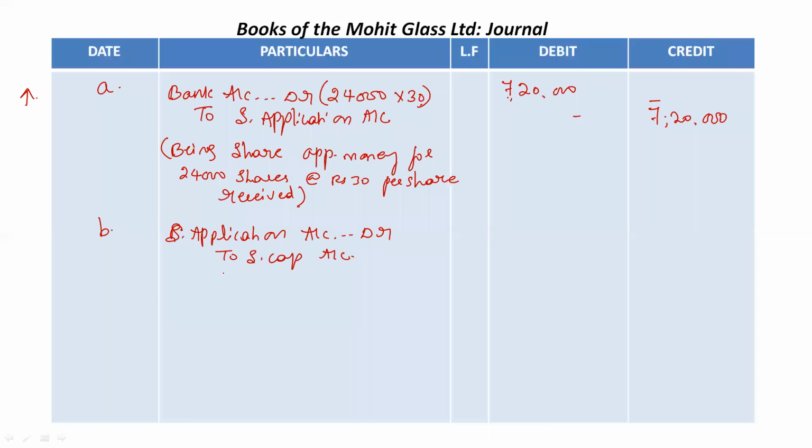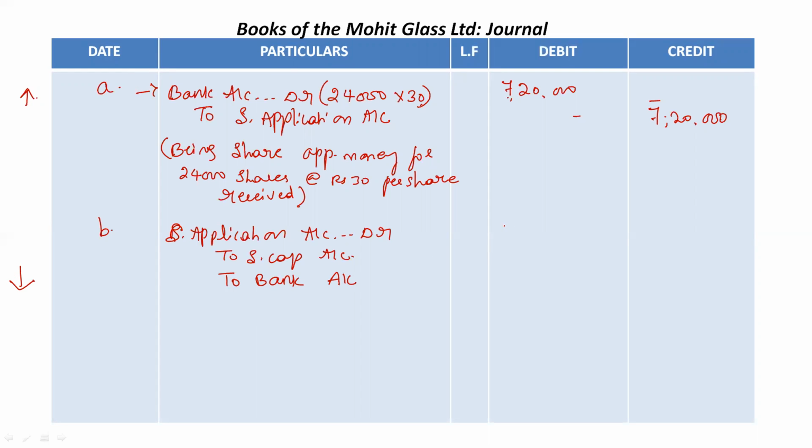So we will also credit bank account, because when we received application money, the bank account was debited. We received money into our bank account. Now that the company has to refund the amount, the company has to return back the amount, we are crediting bank account also. So now from my bank the balance is reducing. When assets reduce, we credit them.